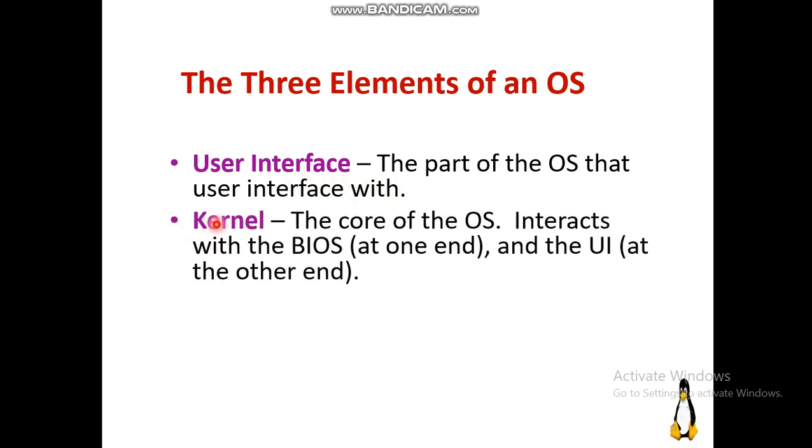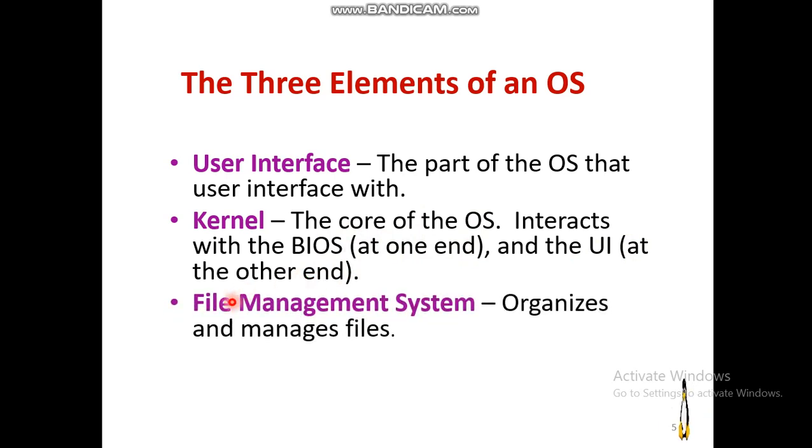The second one is the kernel. Kernel is said to be the core of the operating system because it interacts with the BIOS at one end and the user interface at the other end. So it is the core of the operating system. Third one is the file management system. It organizes and manages files.